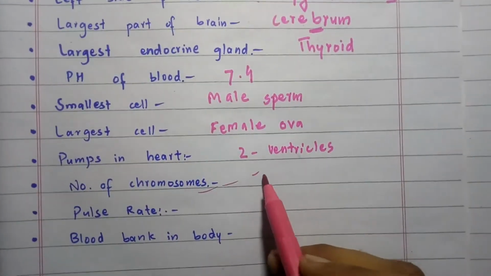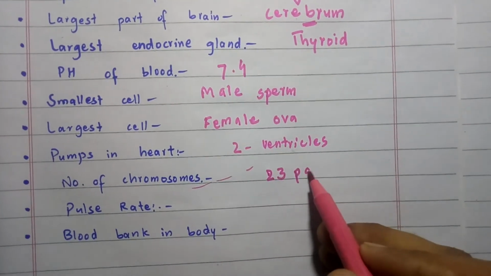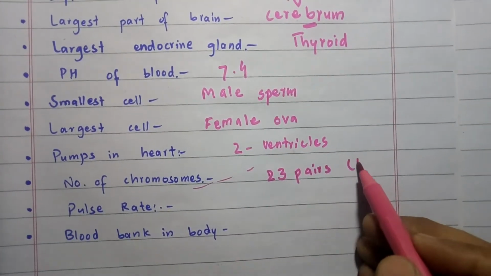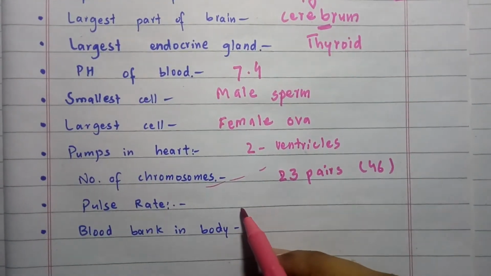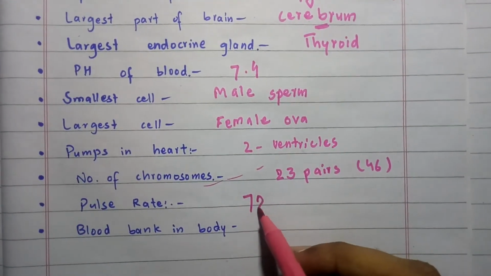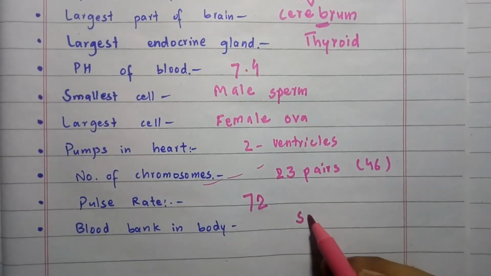The number of chromosomes in the human body is 23 pairs, that is 46 chromosomes. The pulse rate of the human body is 72, while the blood bank in the human body is the spleen.